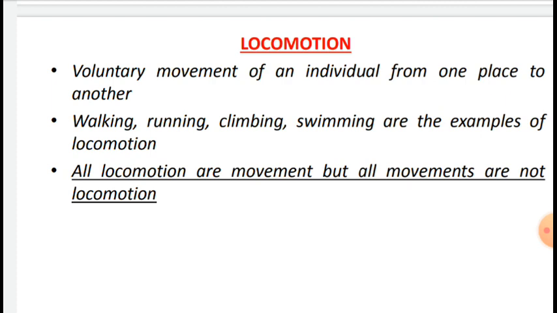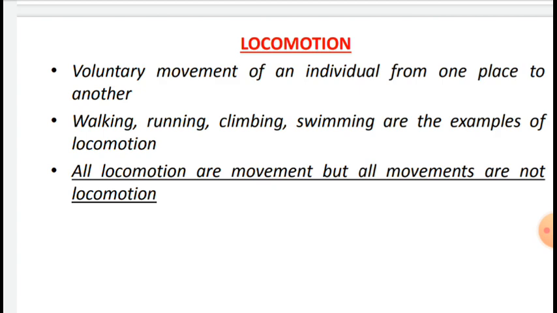Streaming of protoplasm in a unicellular organism like amoeba is a simple form of movement. Further, movement of cilia, flagella and tentacles is shown by many organisms. In human beings, we can move limbs, jaws, eyelids, tongue and some other body parts also. Some of the movements result in a change of place or location. This voluntary movement is called locomotion.